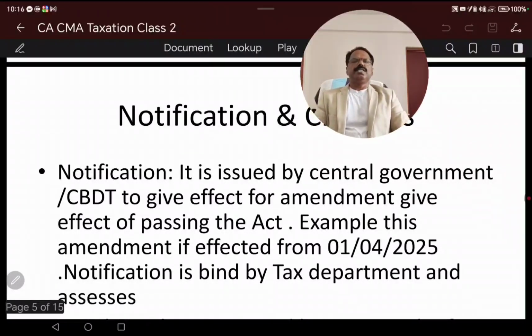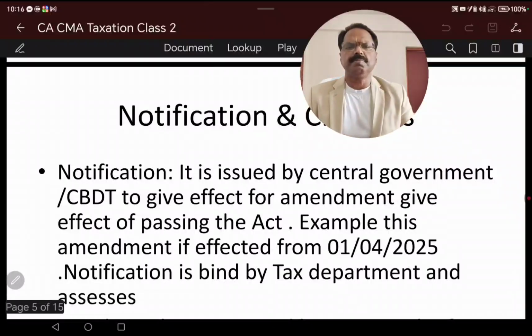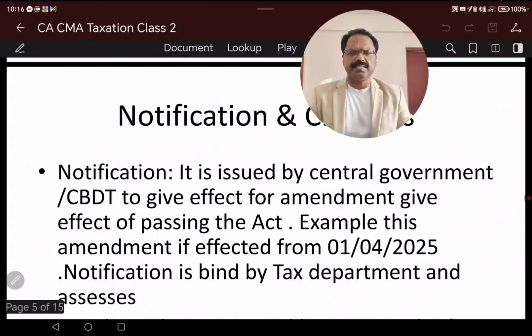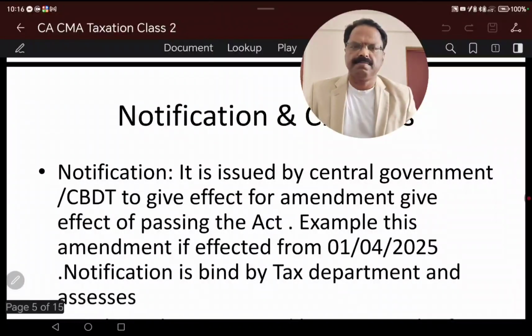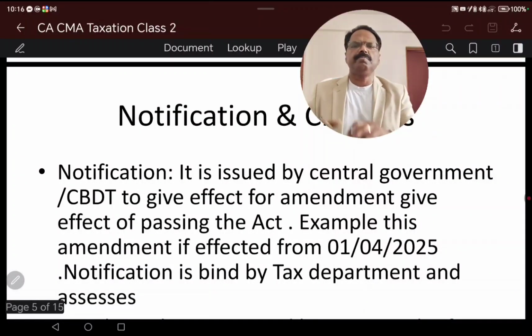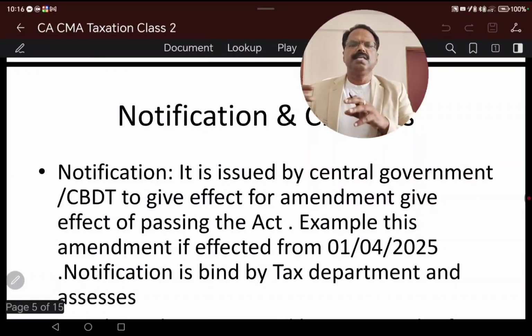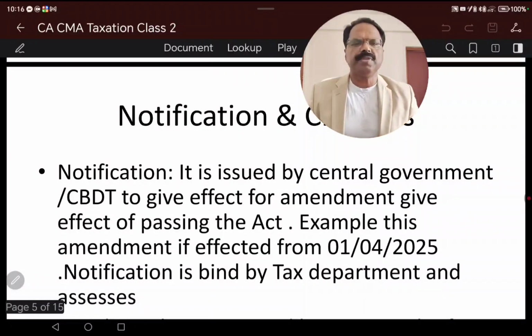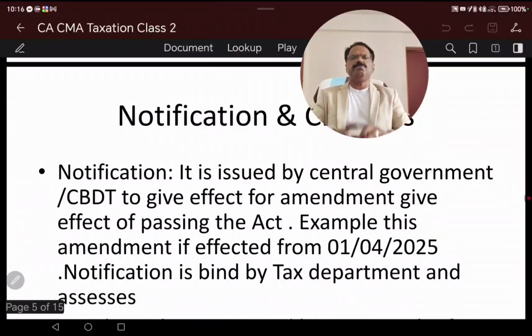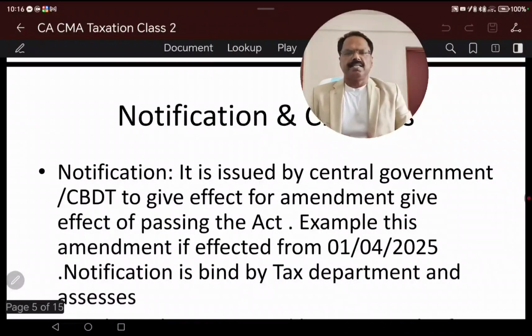Notifications are basically issued by the central government, or sometimes by the Central Board of Direct Taxes, to give an amendment to certain provisions of the Finance Act. In certain cases some amendments or clarifications are required, and in such cases the government issues notifications. Either the central government or the Central Board of Direct Taxes gives an amendment for such an act.